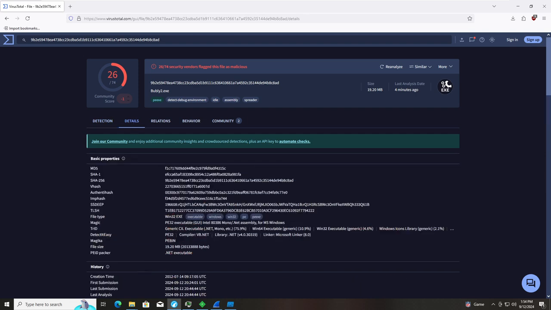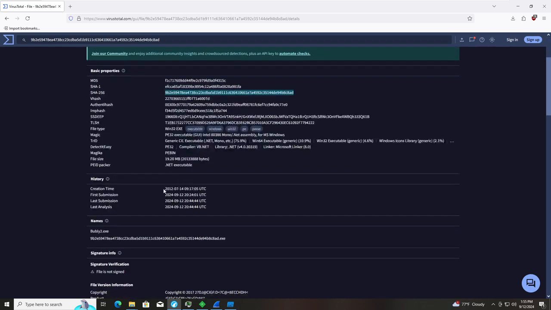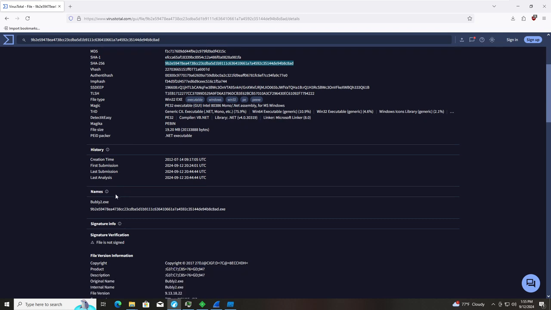We take a look at the details. Here's your MD5, your SHA-1, and your SHA-256. The creation time was 2012. Kind of doubt that. The first submission was 20 minutes ago. Well, at this time, I guess 31 minutes ago. And the last submission and last analysis was 11 minutes ago. So do with that as you will.